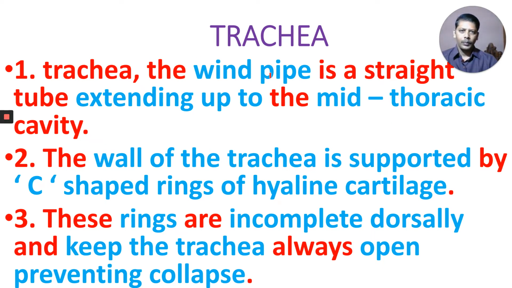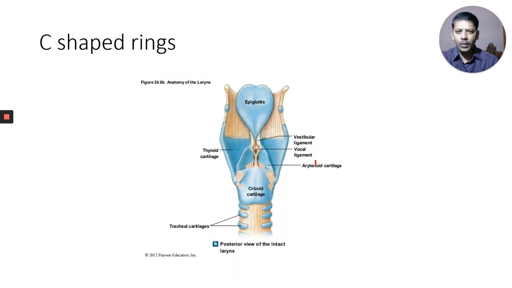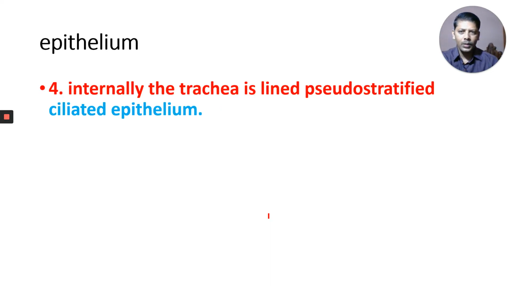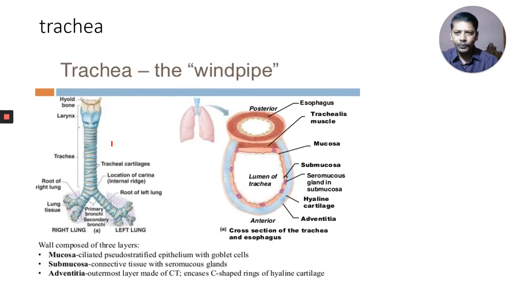Esophagus, food pipe. Larynx, common name, voice box. Sorry, it is a straight tube extending up to the mid-thoracic cavity. Okay, it is extending up to the mid-thoracic cavity. The wall of the trachea is supported by C-shaped cartilaginous rings which are made up of hyaline cartilage. You can see the rings here, C-shaped cartilaginous rings.